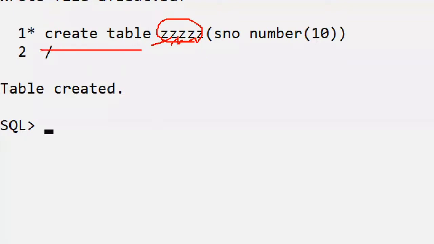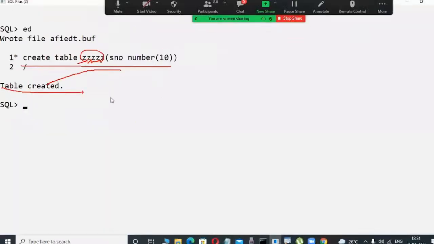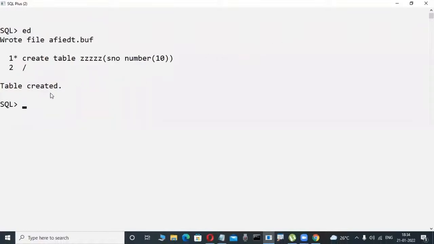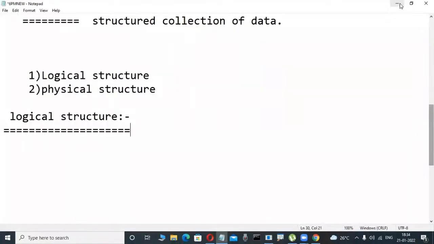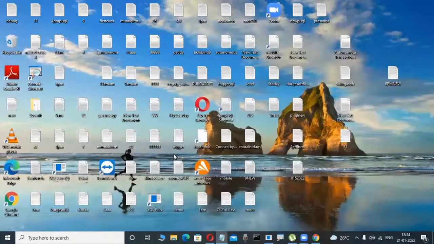The table I'm creating is in my Oracle database, or SQL Server database, or MySQL database. I'm creating a table. Okay, fine. The table is created. Slowly observe it here. This table is created. Now I'm interested to view whether this table is created or not in my operating system.